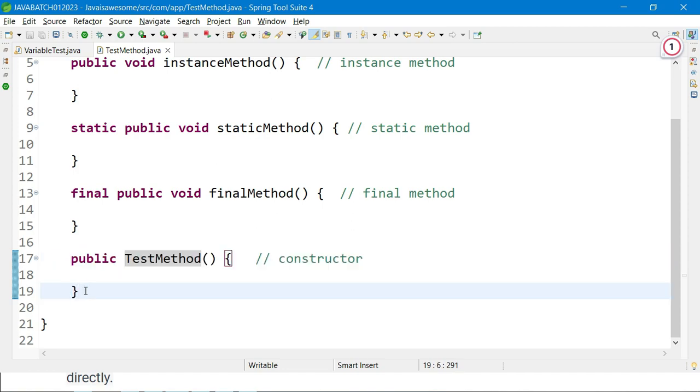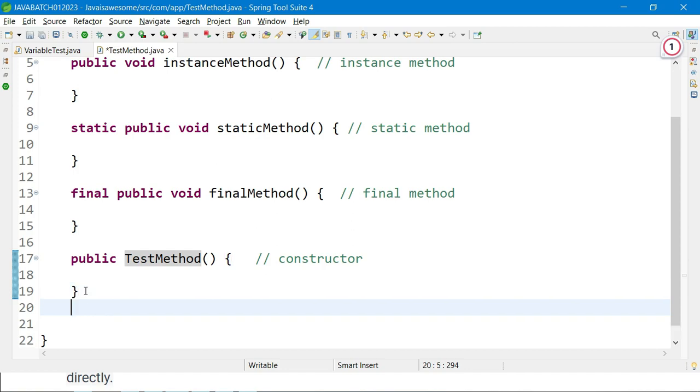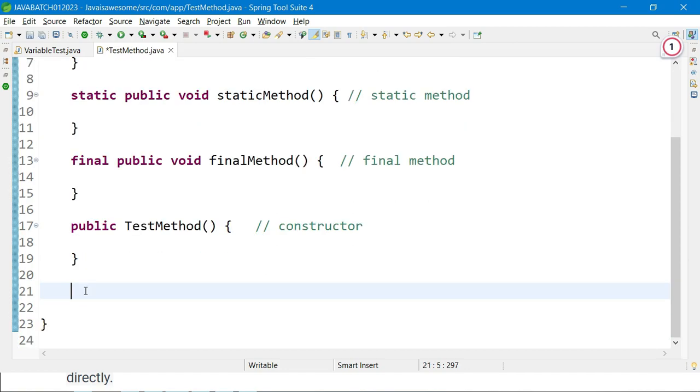Now, what is the abstract method? An abstract method means public static void, and something like abstract method.